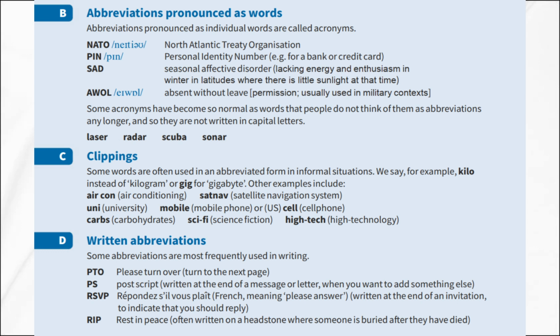Written abbreviations. Some abbreviations are most frequently used in writing rather than speech. PTO means please turn over, turn to the next page. PS stands for postscript, and it is written at the end of a message or letter when you want to add something else. RSVP comes from the French Répondez s'il vous plaît, meaning please answer. It is written at the end of an invitation to indicate that you should reply. And RIP means rest in peace. It is often written on a headstone where someone is buried after they have died.